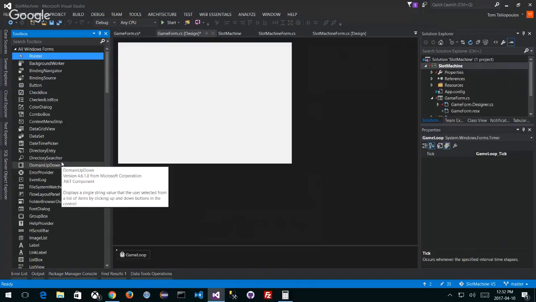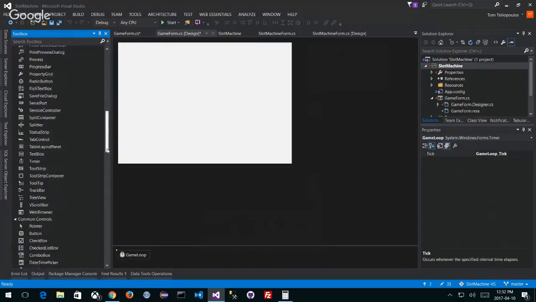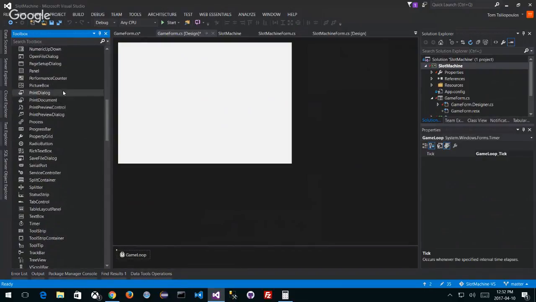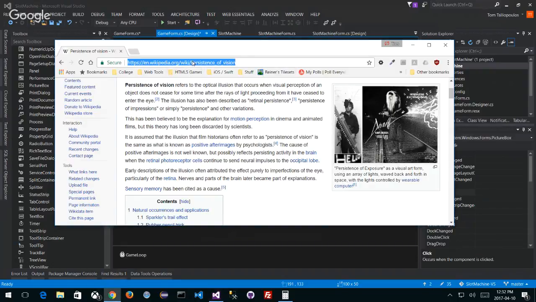Let's say, for example, a picture box, which is more what I want to do. So here's my picture box. And I want to load an image in here, something that I want to move around the screen. I could load an image that I want to use. I feel like swords today. Let's find a sword image. Why not?